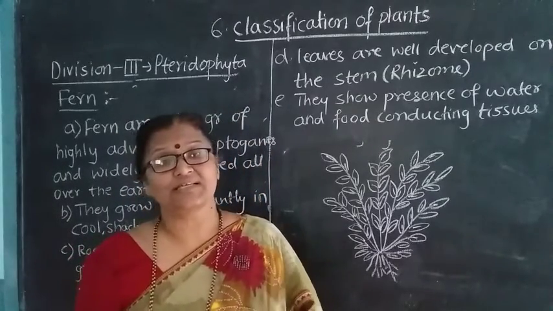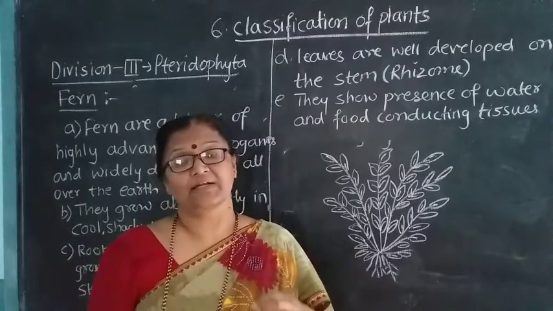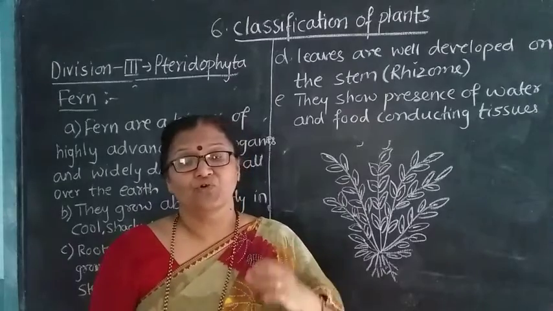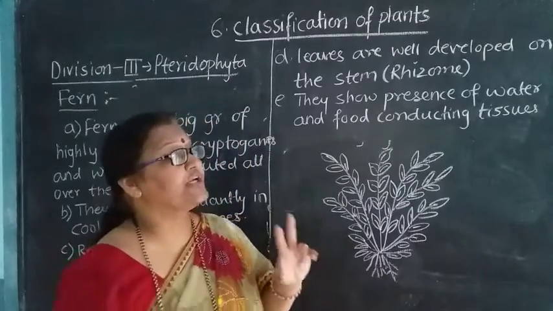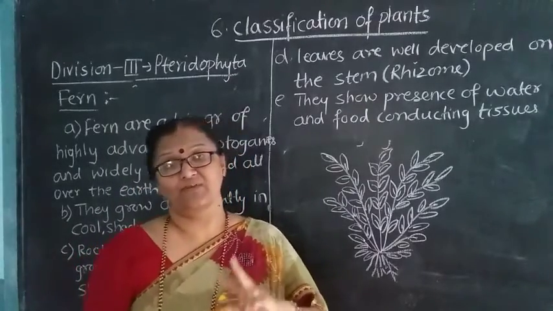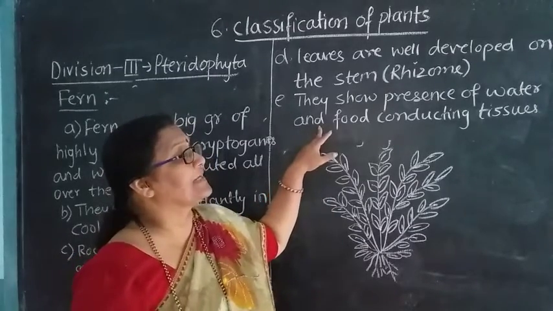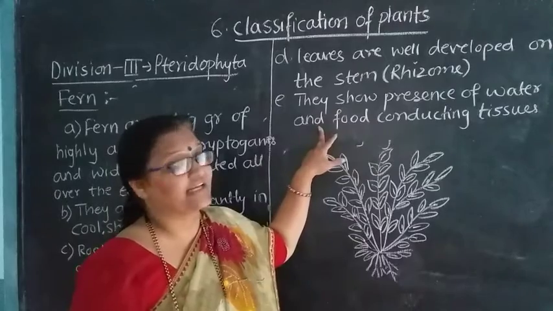The xylem is a water conducting tissue and the phloem is a food conducting tissue. These two tissues, xylem and phloem, are well present.